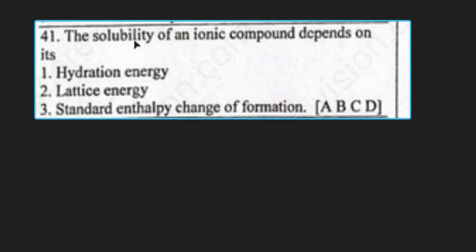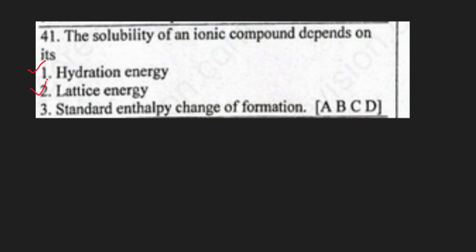Question 41. The solubility of an ionic compound depends on its: 1, hydration energy, which is true; 2, lattice energy, which is true; 3, standard enthalpy change of formation, which really doesn't have anything to do with solubility. Hydration energy for ionic compounds like the S-block elements is a factor that affects solubility, as well as lattice energy, where the solubility of sulfates, carbonates, and hydroxides will vary due to variation in hydration energy and or lattice energy. So 1 and 2 are correct, and our option is B.